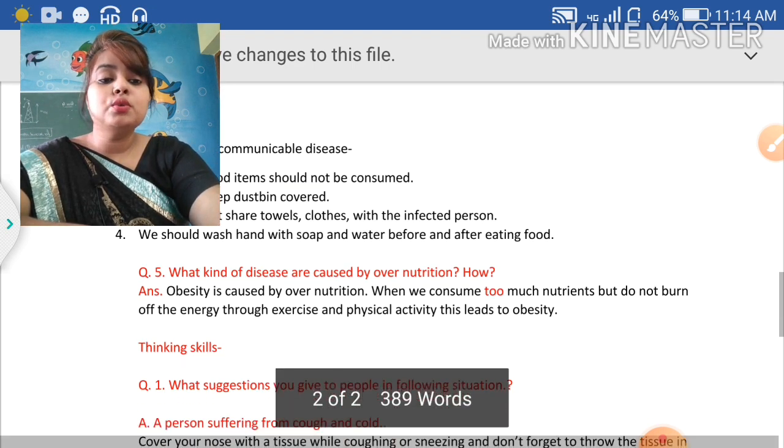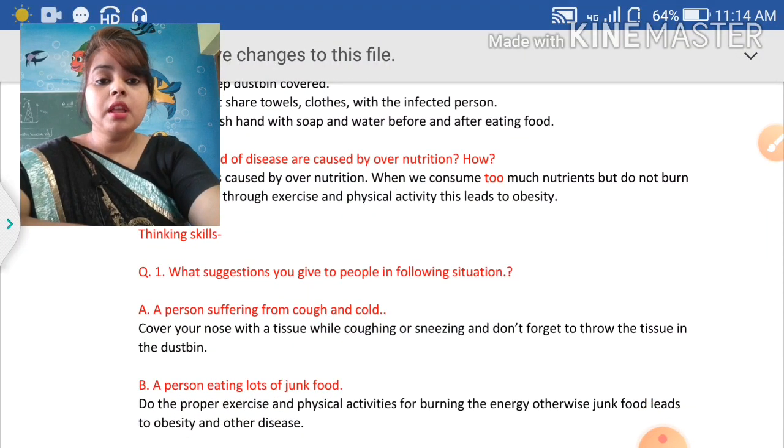Next question is the questions based on thinking skills. Here, the first question: what suggestion would you give to the person in the following situation? First situation is a person suffering from cough and cold. Now, what do we do in that situation?